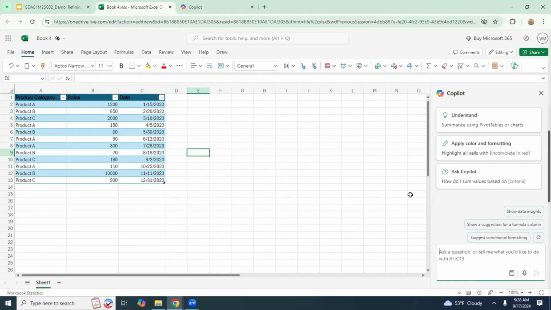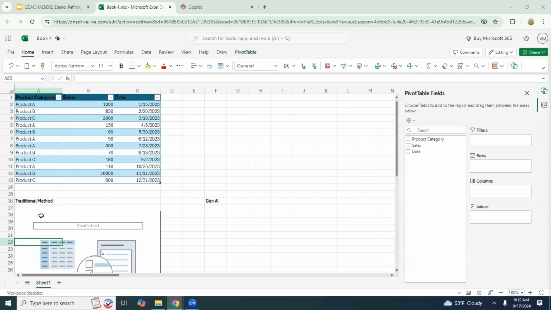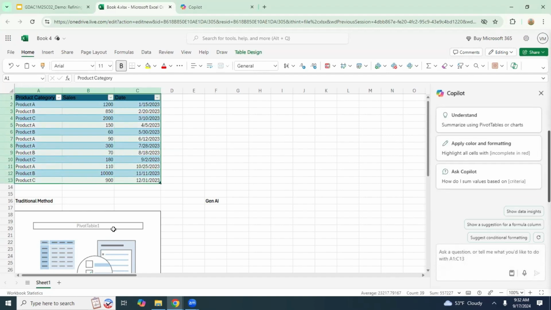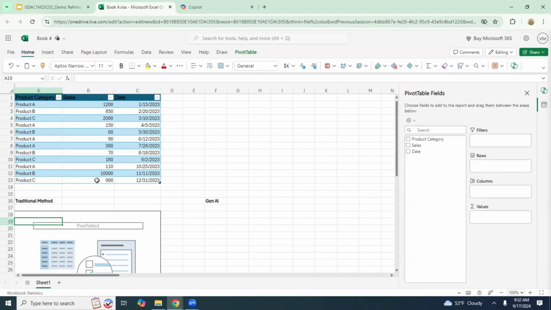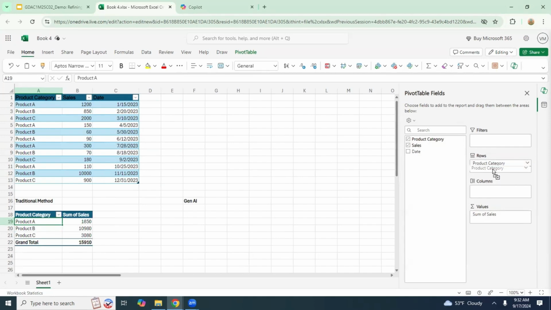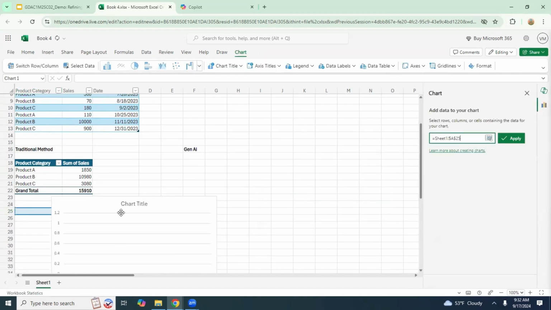Now, let's step back and compare the insights we've gained through generative AI with those obtained through traditional data analysis methods. Let's switch over to a comparison in Excel of Copilot's generative AI versus traditional data analysis tools. Traditional methods, such as pivot tables and manual chart creation, often require significant time and effort. They also rely heavily on the analyst's expertise in using these tools and understanding of the data. Here's what creating a pivot table might look like in a traditional data analysis tool. Now, here's what manually creating a chart might look like.